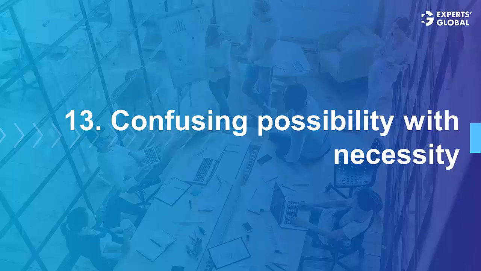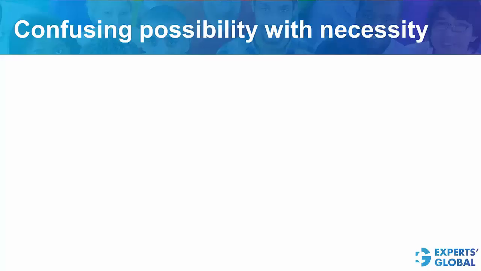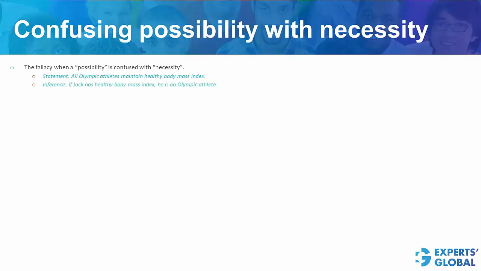Next fallacy is confusing possibility with necessity. This happens when a possible condition is confused with a necessity condition. Look at this statement here. Can this be inferred from the given statement?